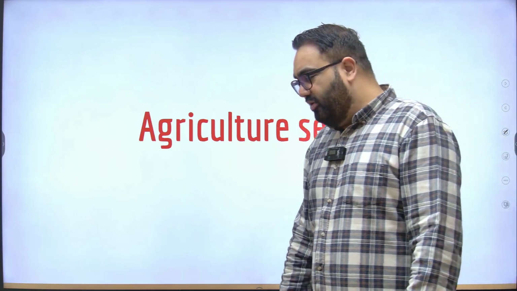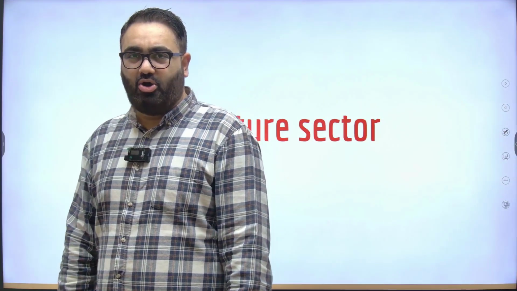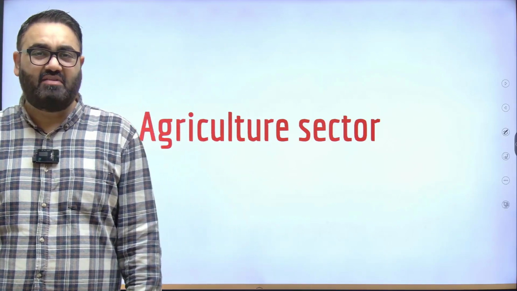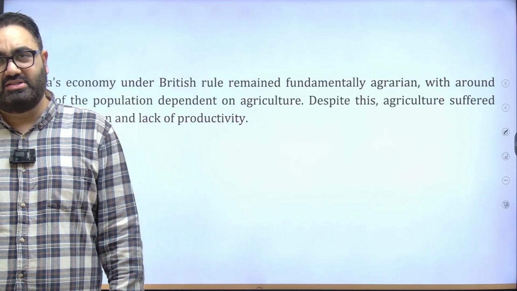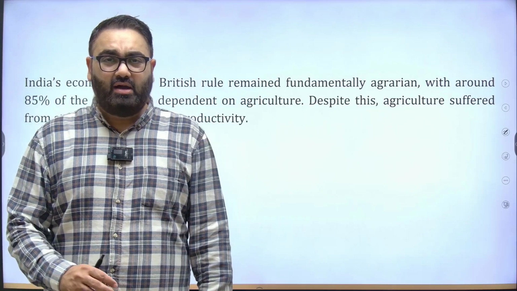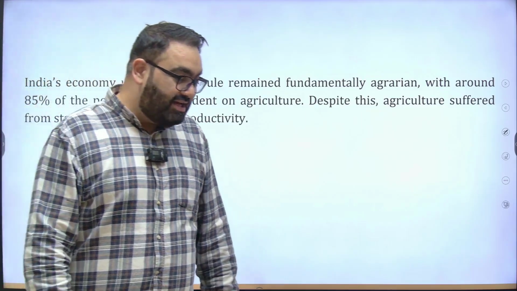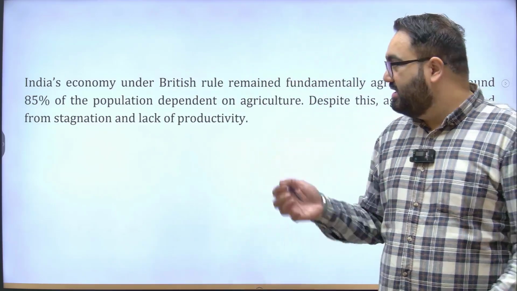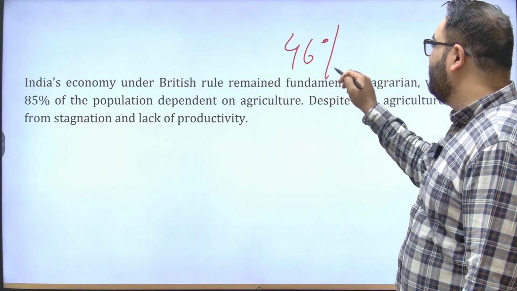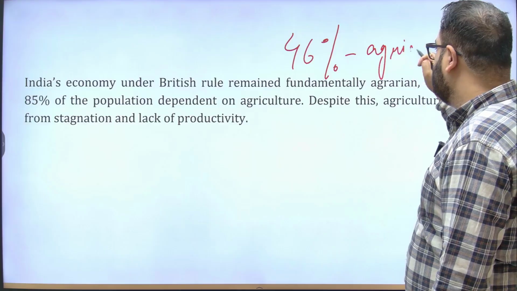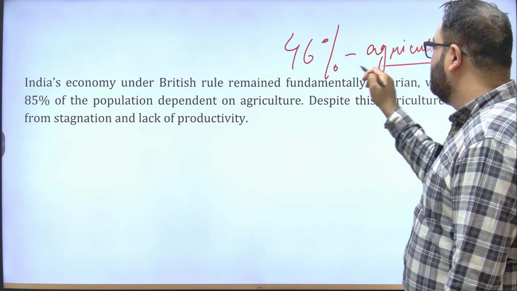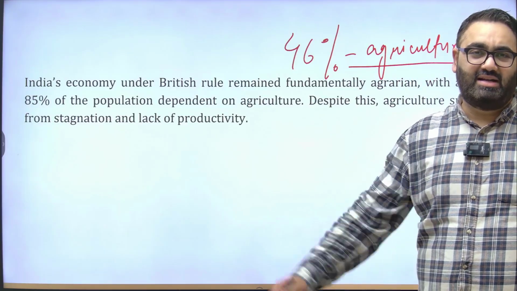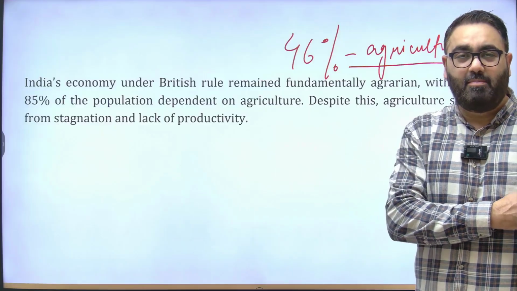Moving forward, we look into the different sectors one by one that the first chapter talks about: the situation in the industrial sector, the agriculture sector, what the different sectors were and where we stood. Starting with the agriculture sector. India, since that time till today, is a country that is heavily dependent on agriculture. For example, right now, in the present context, about 46% of our workforce is involved in agriculture. That is the present data. Earlier, the situation was even worse, in the sense that at the time of our independence, even more people were employed in agriculture.